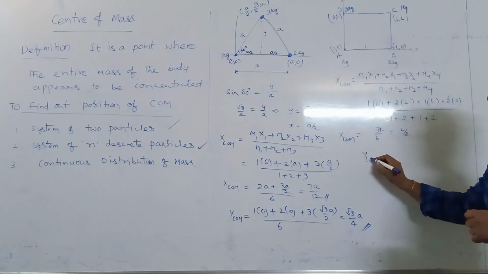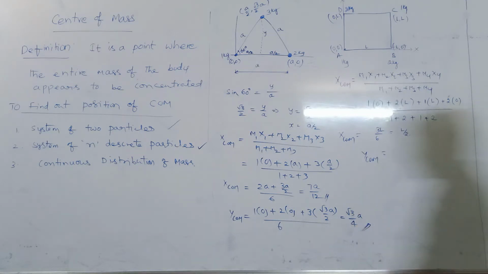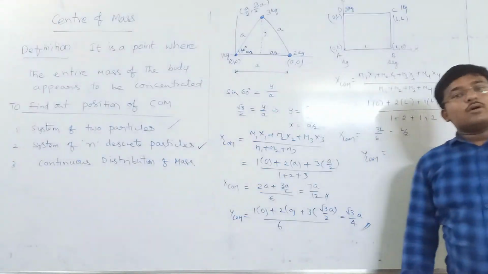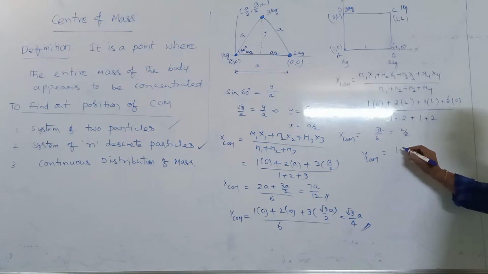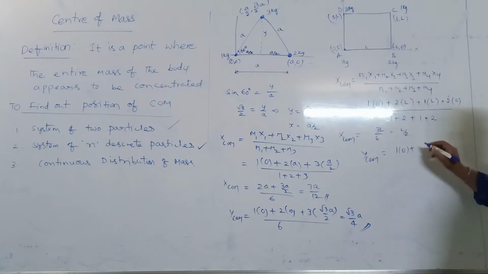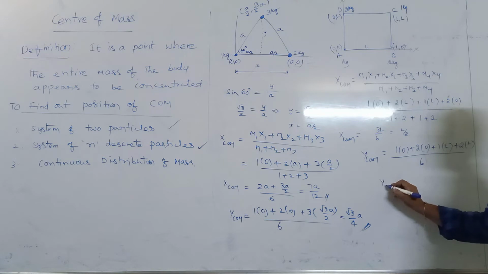So we will just find the coordinate of the center of mass along the y-axis. This is the same formula, m1y1 plus m2y2 plus m3y3 plus m4y4 by m1 plus m2 plus m3 plus m4. Then m1 is 1 and its coordinate is 0, m2 is 2, its coordinate is 0, m3 is 1, its coordinate is L, and m4 is 2 and its coordinate is L. Again the sum of the masses will be 6, and 3L by 6 becomes L by 2.